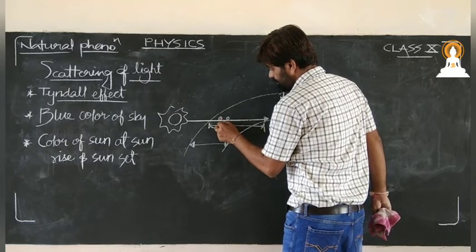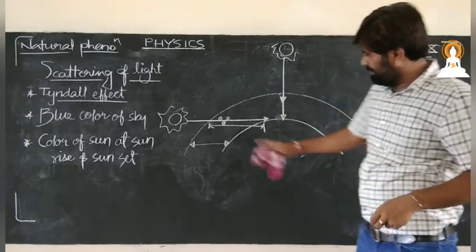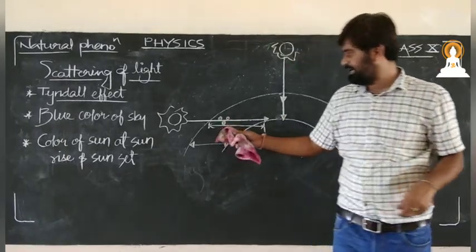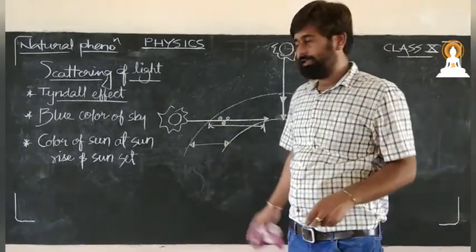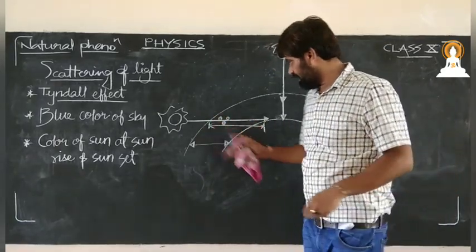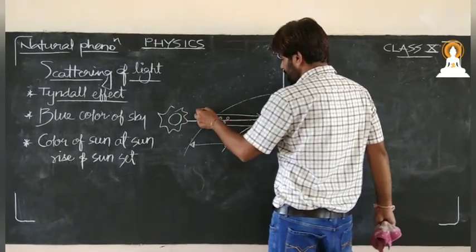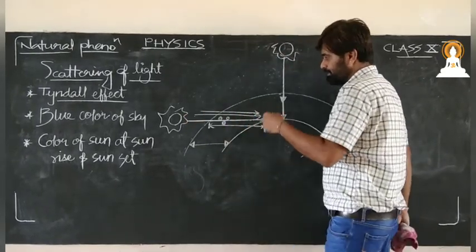These big size particles again scatter the lower wavelength light, which cannot come to our eyes, but the higher wavelength light, the larger wavelength, they used to come to us.